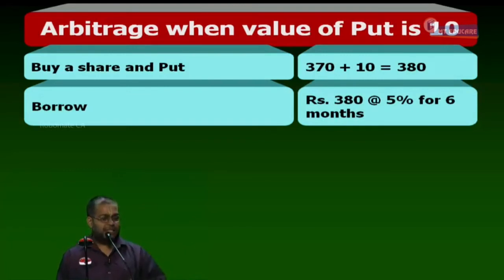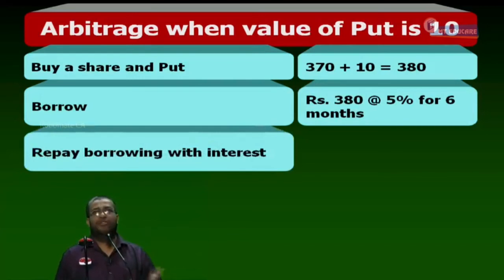After 6 months, when I wake up like Kumbhakarna, what will I do? I have to repay the borrowing with interest. 380 into, I go for what compounding? Continuous compounding. 380 into e power 6 by 12 into 0.05.